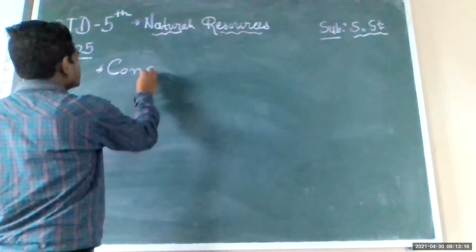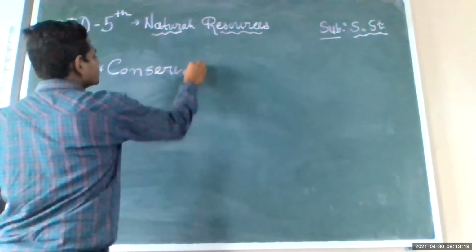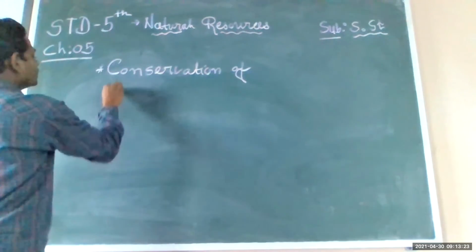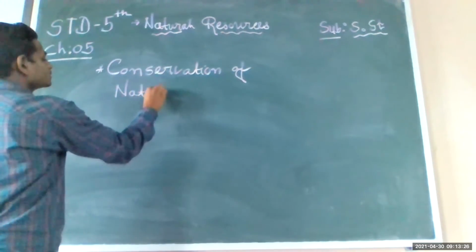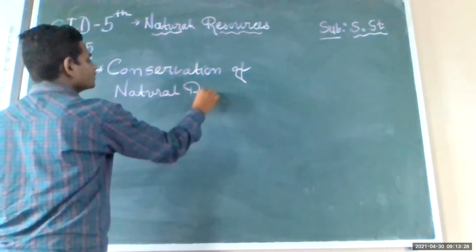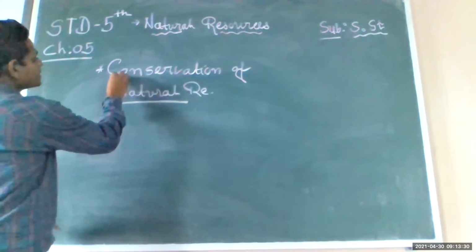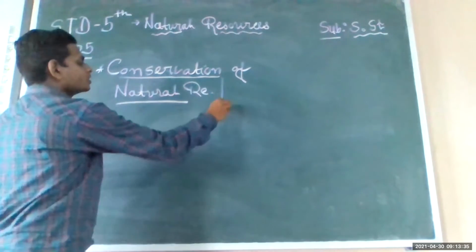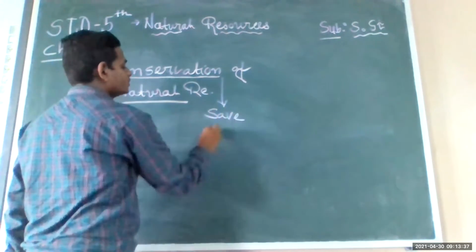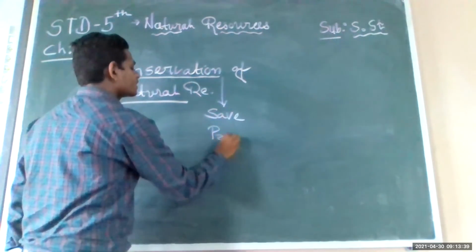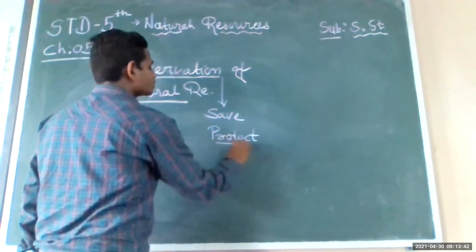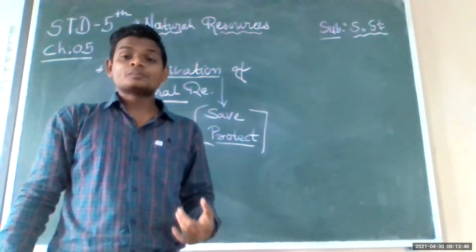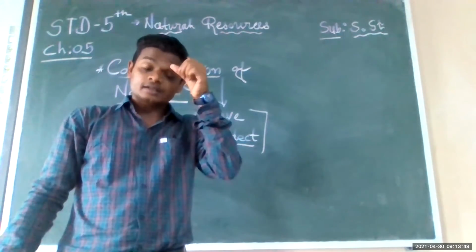So, conservation of natural resources. Conserve means, as I defined yesterday, to save, to protect. We have to save our planet from the disastrous situation.